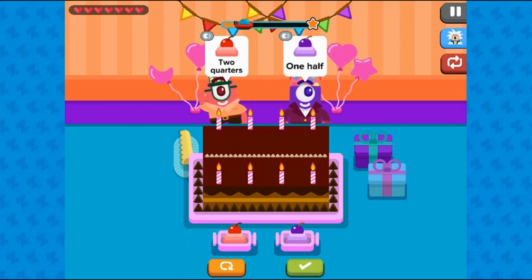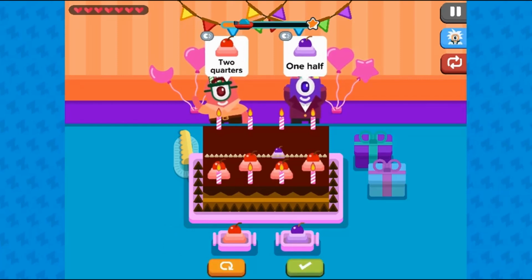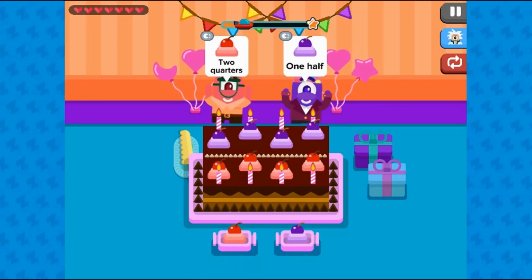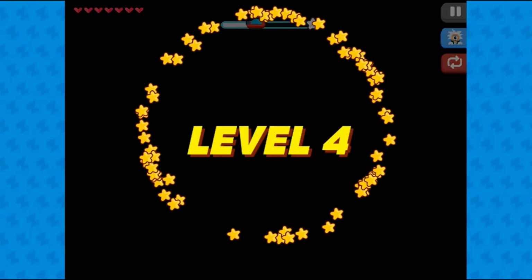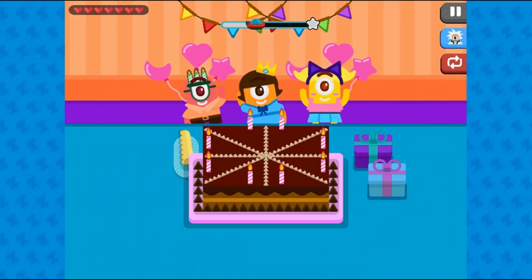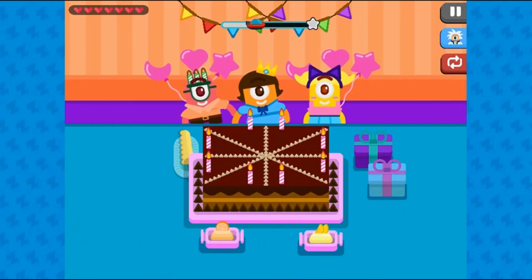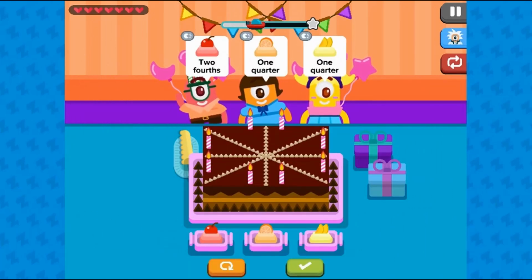Use the mouse to click on toppings and then drag and drop the toppings onto the cake to meet the requirements of the kids. Each cake must be divided up into the correct toppings to make sure all the kids are happy.